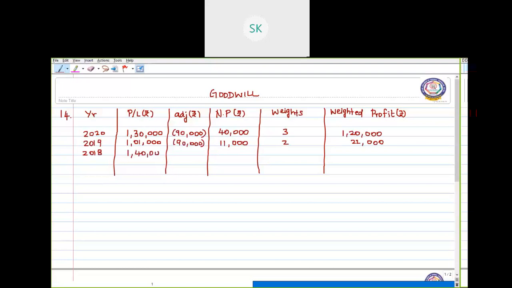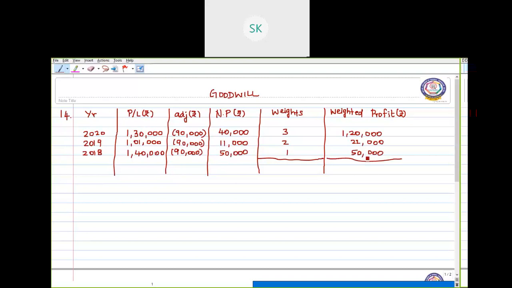Next in 2018 the profit earned is 1,40,000 rupees and the deduction of partners' salary is 90,000, so the amount is 50,000. The weight assigned is 1. So the weighted profit becomes 50,000.